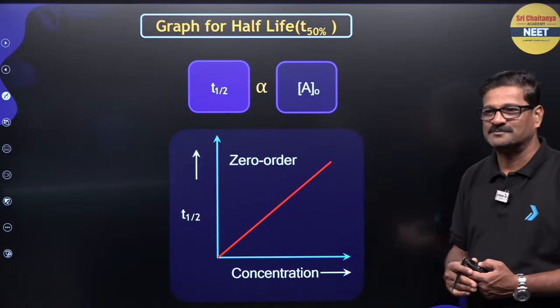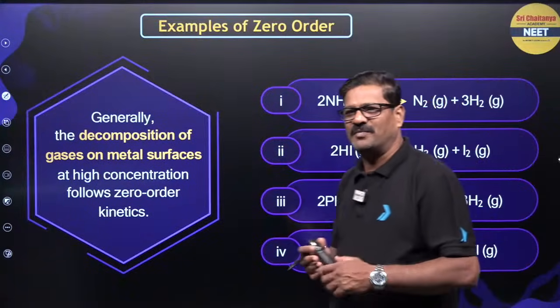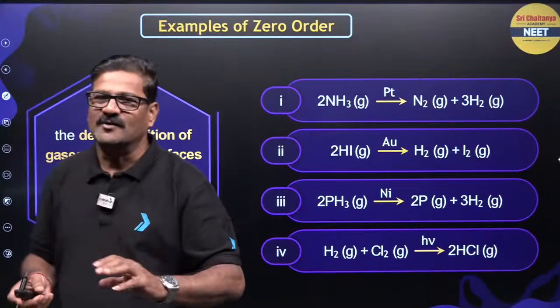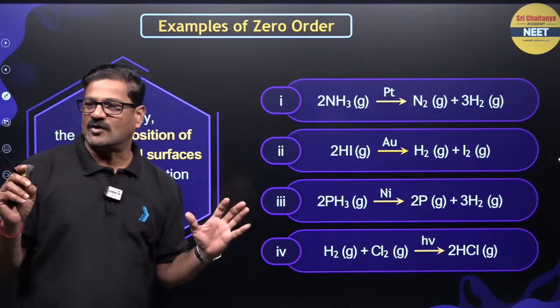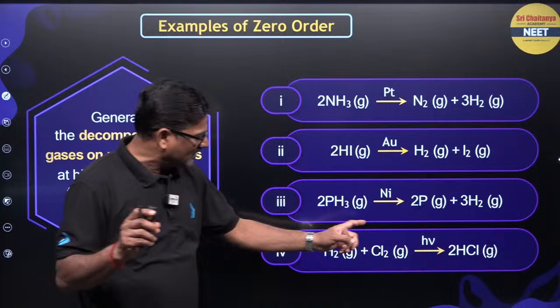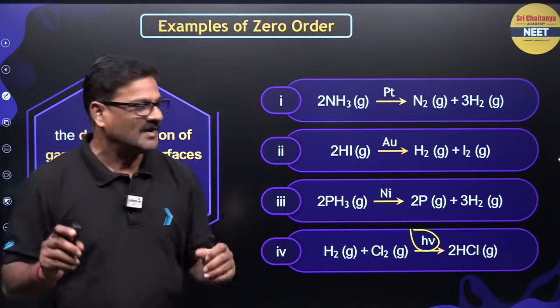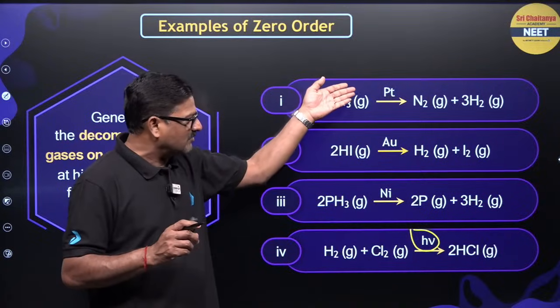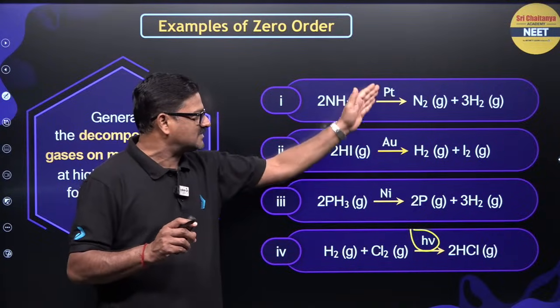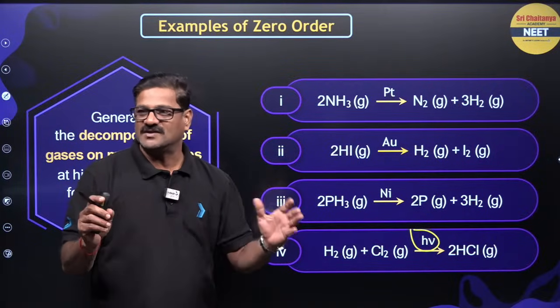Arav, hello. Now moving ahead, examples of 0 order. By looking at the reaction, we can say photochemical reactions are 0 order reactions, beta. This is a photochemical reaction, a light catalyzed reaction. Also any compound decomposing on the surface of a metal is called a 0 order reaction.